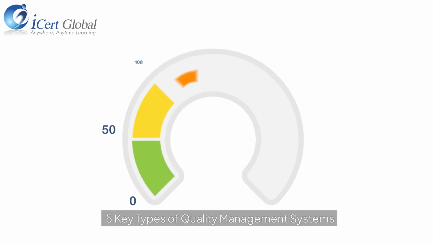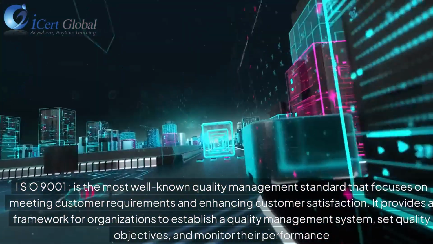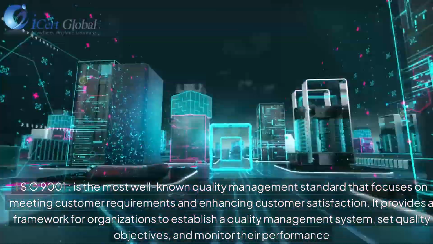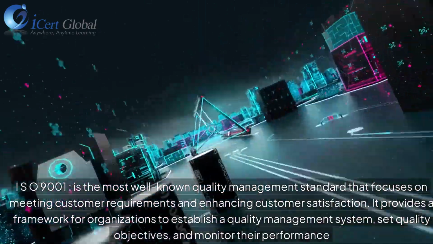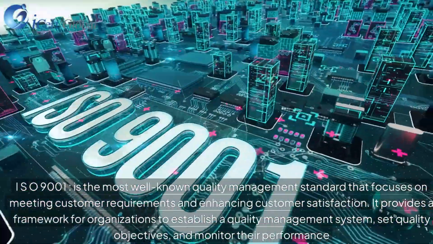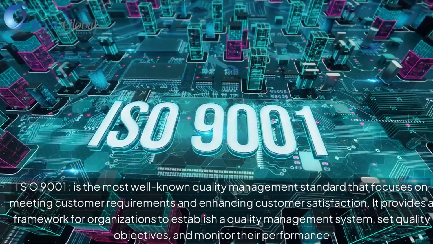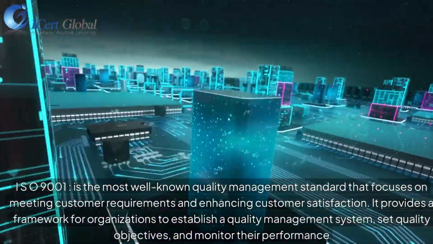5 key types of quality management systems. ISO 9001 is the most well-known quality management standard that focuses on meeting customer requirements and enhancing customer satisfaction. It provides a framework for organizations to establish a quality management system, set quality objectives, and monitor their performance.